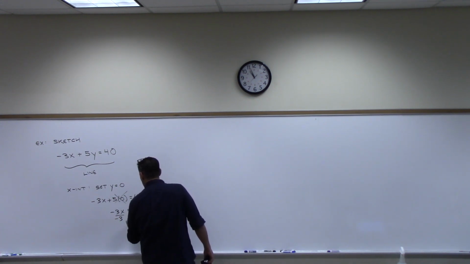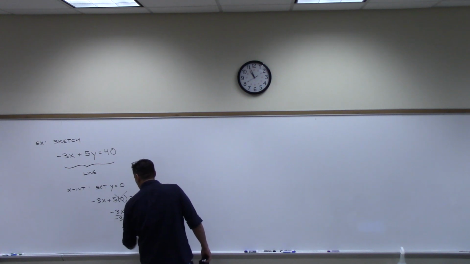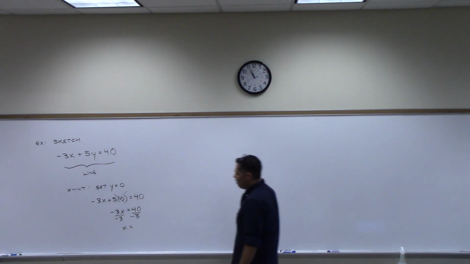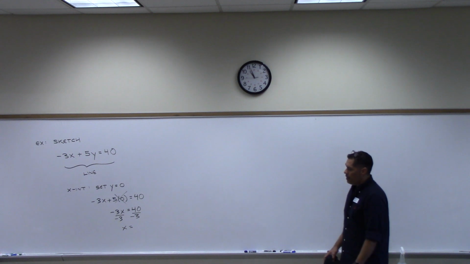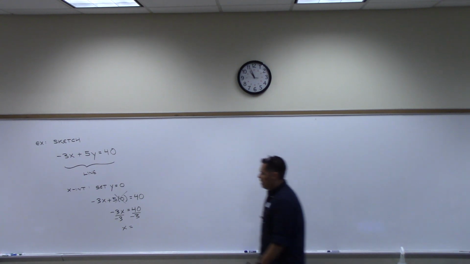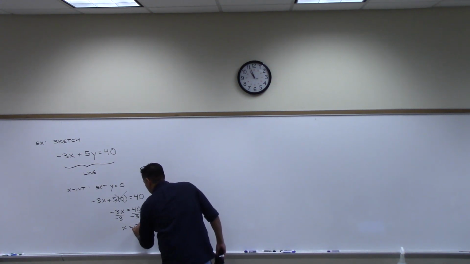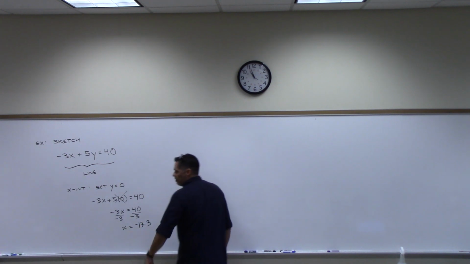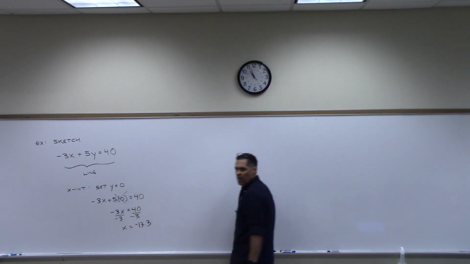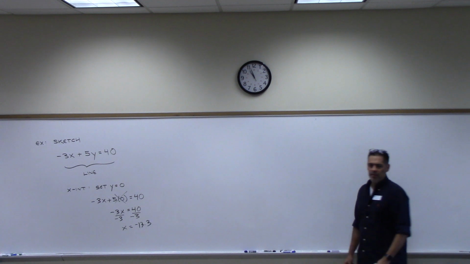Now, you may need to get a calculator out here. So what is 40 divided by negative 3? Negative 13.3. And I'm not going to care too much about how you round or anything like that. One decimal place is fine. Negative 13.3. That's your x-intercept.